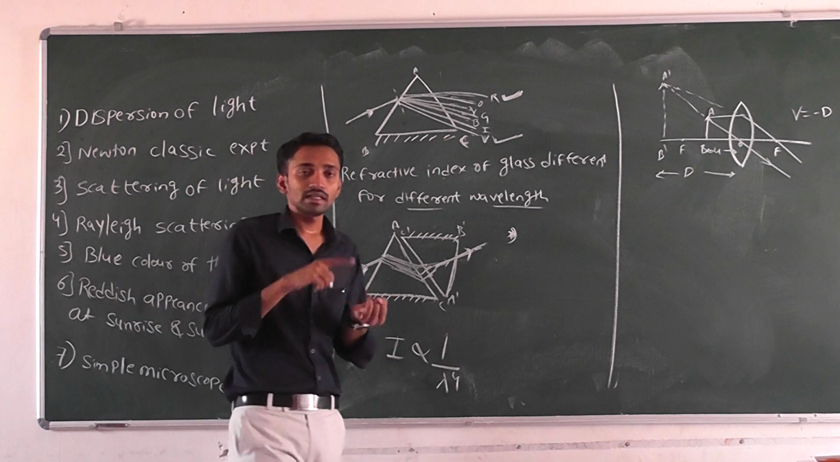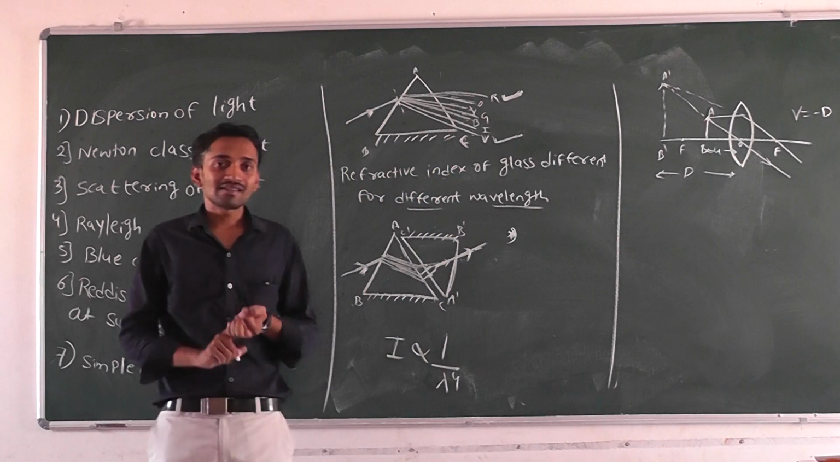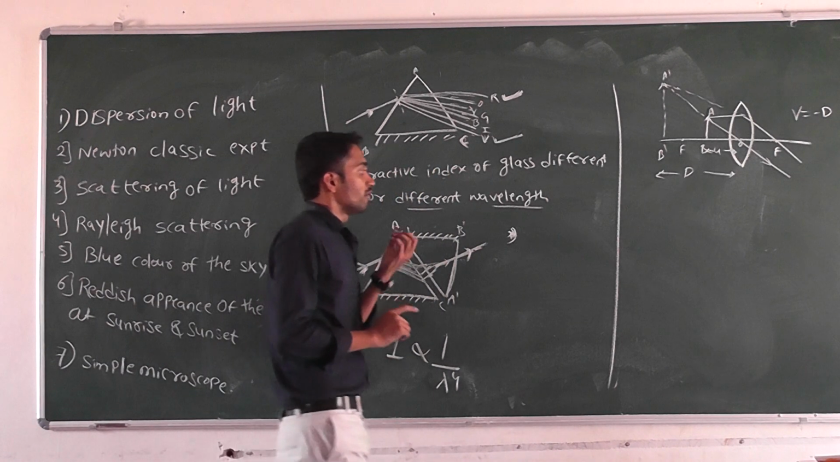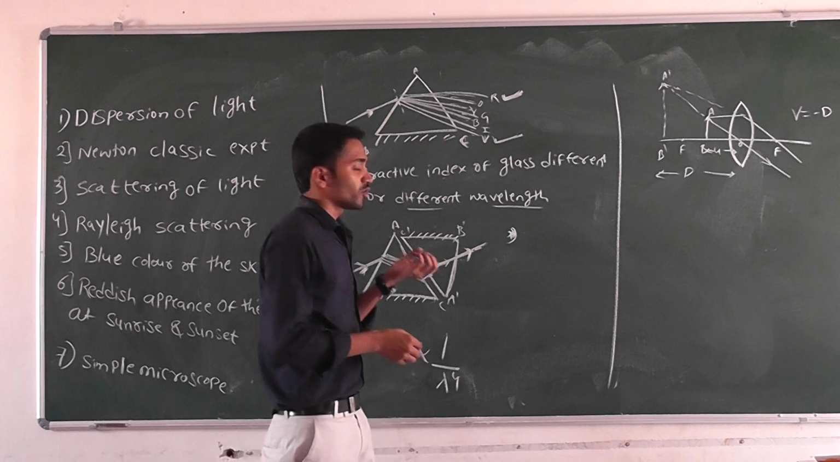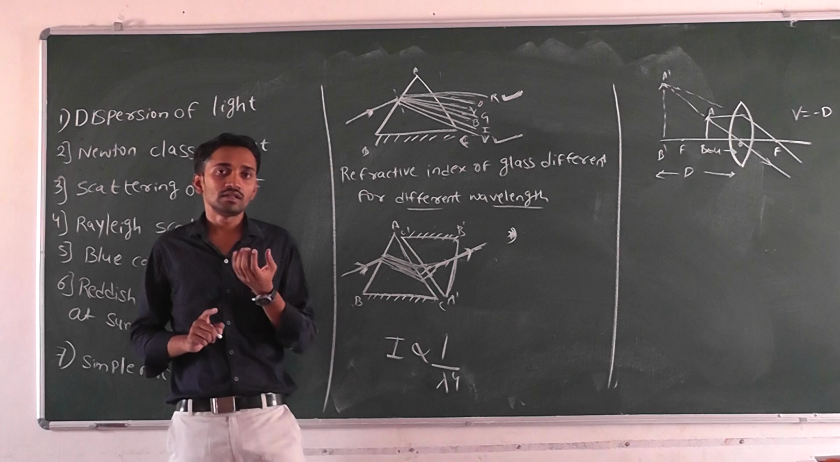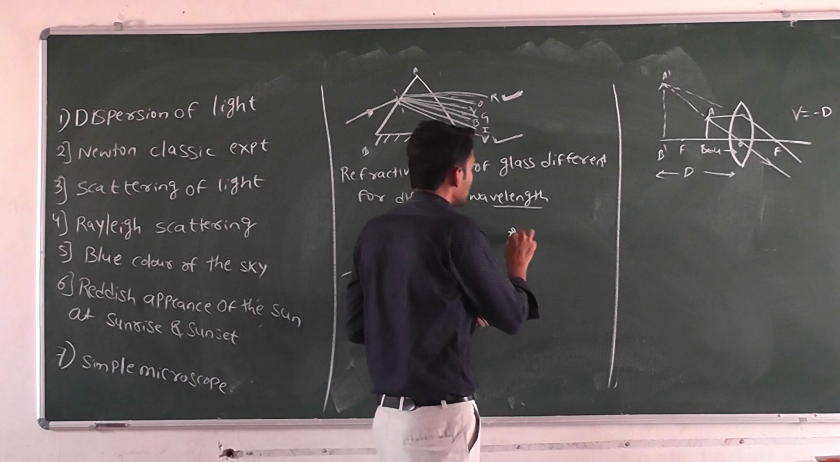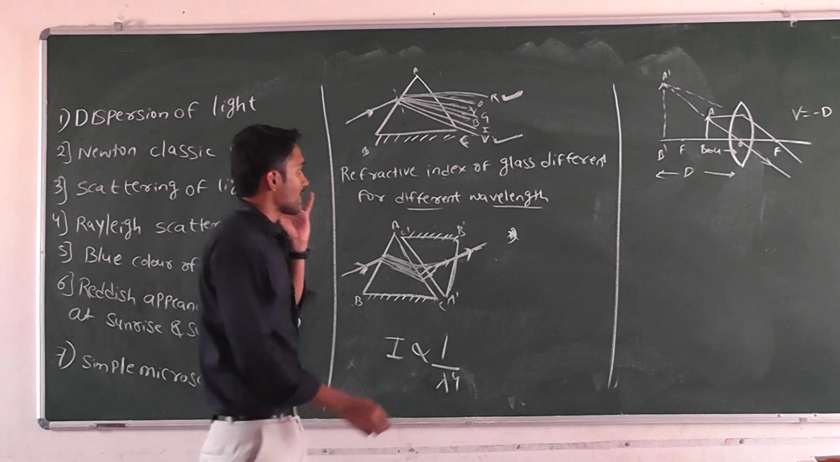Air is an optical medium, water is an optical medium, and glass is an optical medium. Means when light rays are passing through atmospheric particles like oxygen and nitrogen, the molecules present in the atmosphere, the rays are scattered.